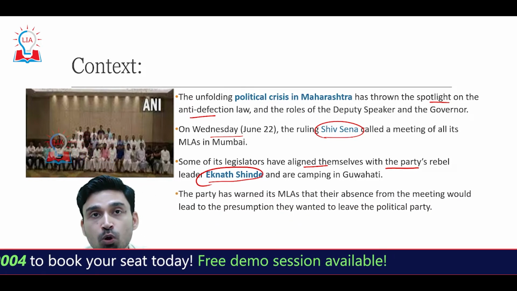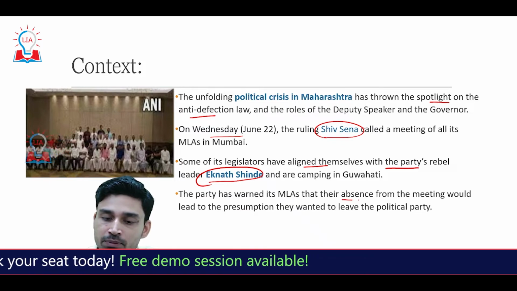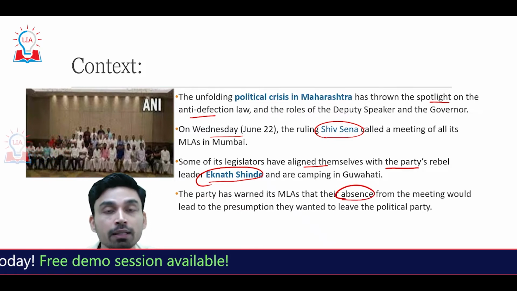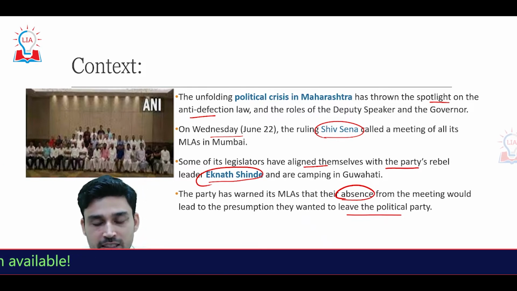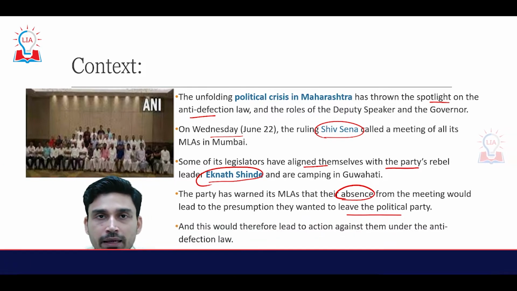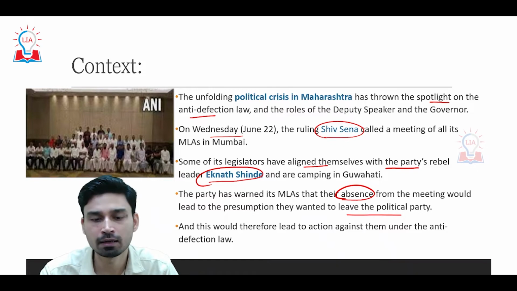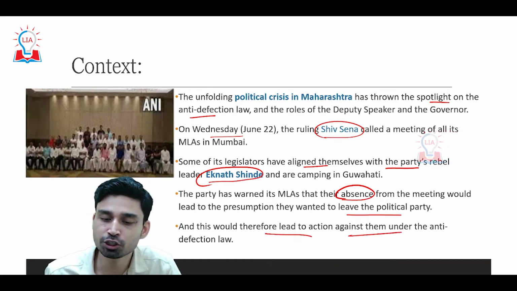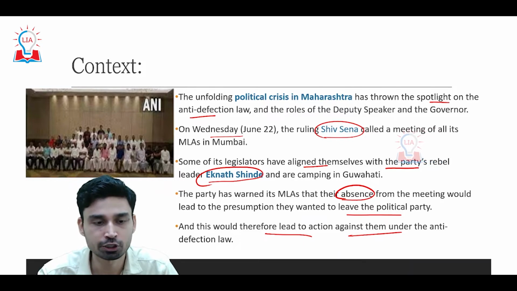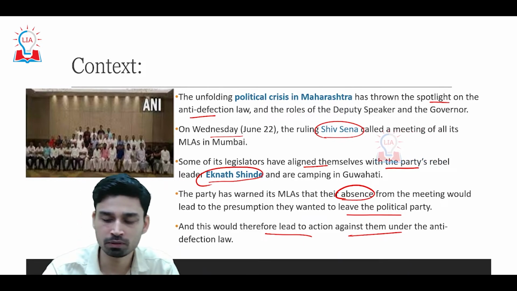The party has warned that the MLAs who have been absent from the meeting would be presumed to want to leave the political party, and that is why they have not attended the meeting. Since they will be presumed to be leaving the party, this would lead to action against them under the anti-defection law. So that is the whole background of this particular crisis.